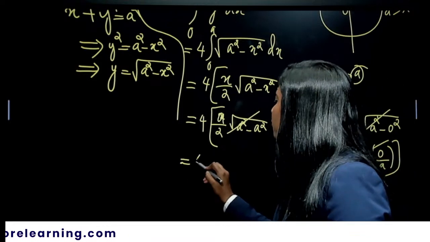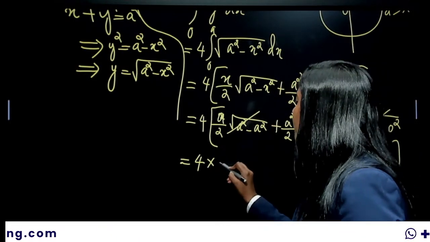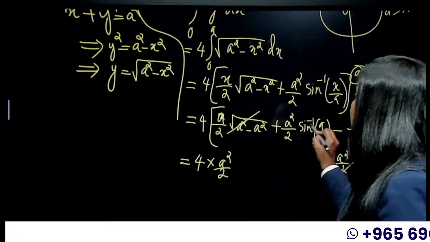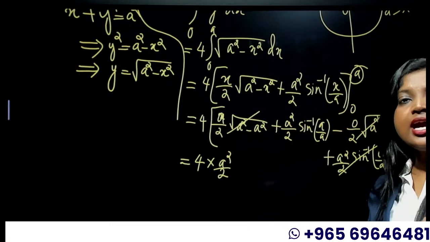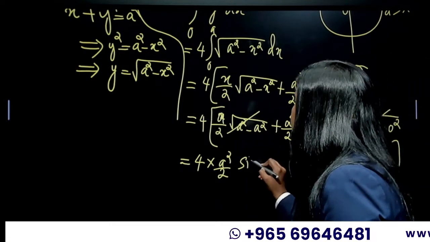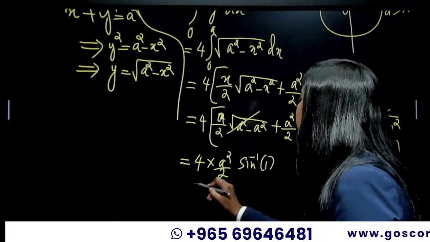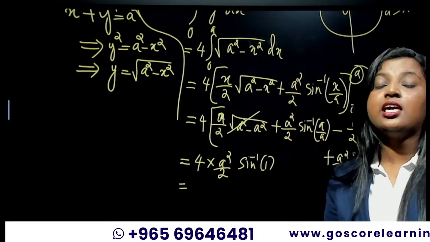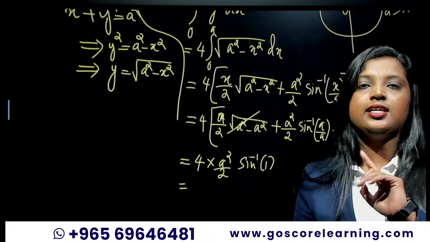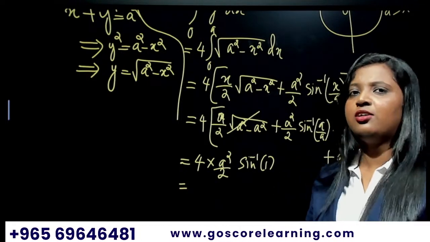So this is equal to 4 times a squared by 2 sine inverse of a by a. A by a is 1, so sine inverse 1. Which angle of sine is giving you the value 1? You all know.